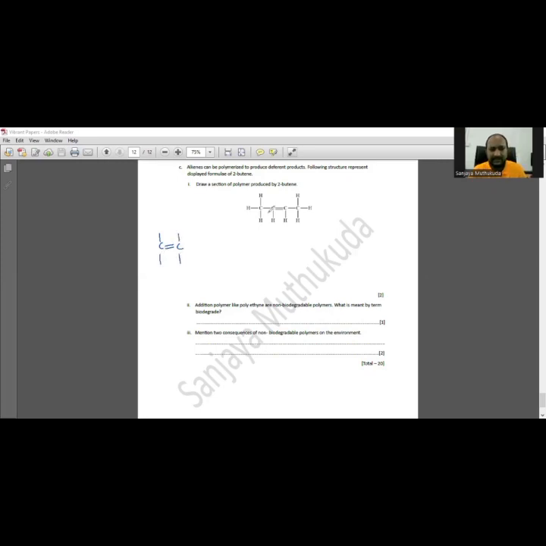For this carbon, one group is hydrogen, the other group is CH3. So you can write H on one side, CH3 on the other side. For this carbon also, H and CH3 are the attached groups.